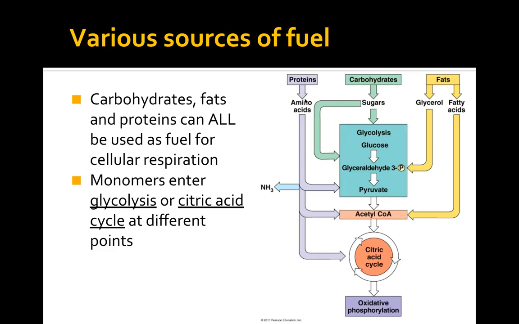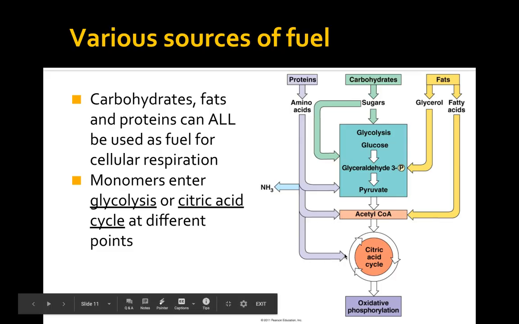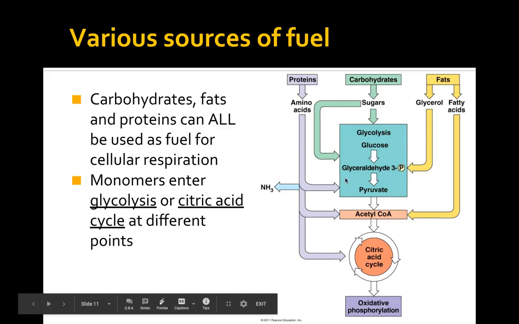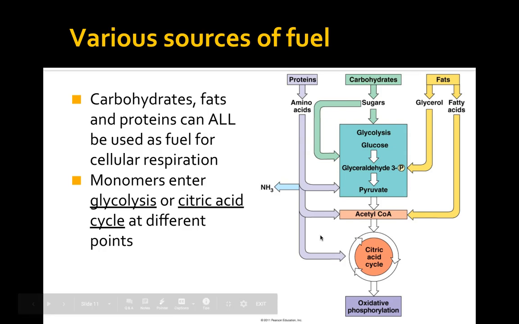What if you eat protein? What if you eat a hamburger and you got that meat in there? Well, you're going to break that down into amino acids through digestion. And then those amino acids are going to be converted to pyruvate or acetyl-CoA or some other part of the citric acid cycle. So they're going to enter a lot lower. Well, if you'll remember, we make 2 ATP in glycolysis. That means you're not going to make those 2 ATP because it's coming in at the bottom of glycolysis. So those kinds of things are going to impact your numbers of ATP produced.